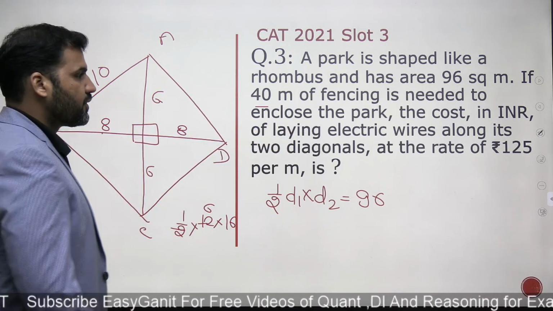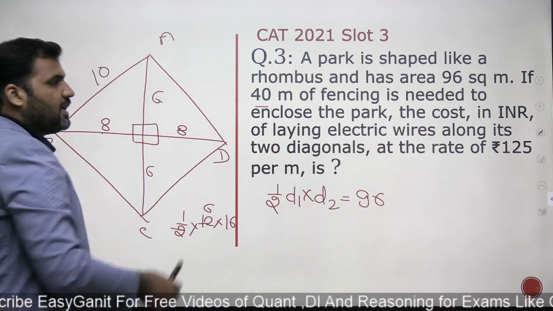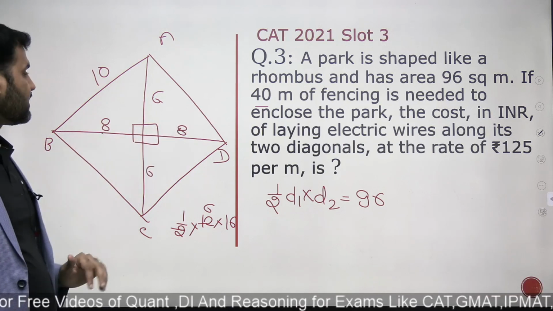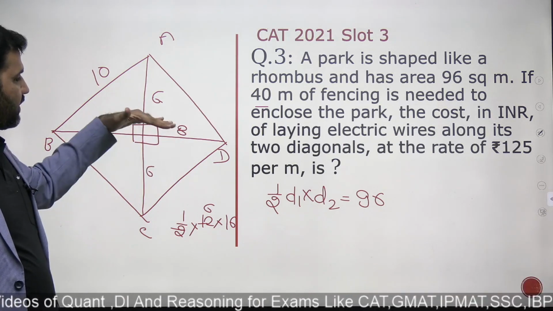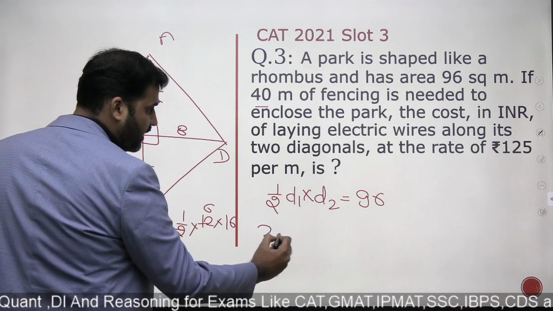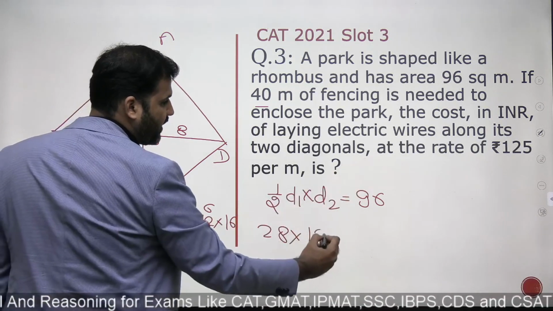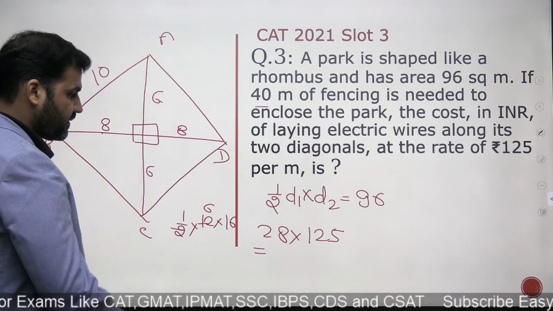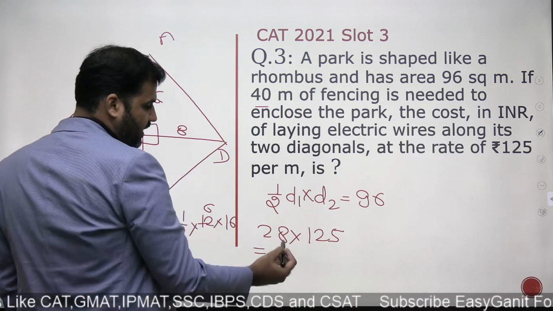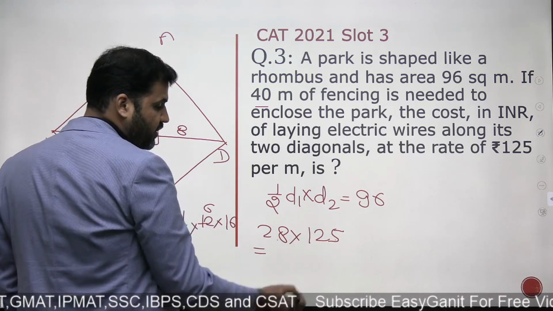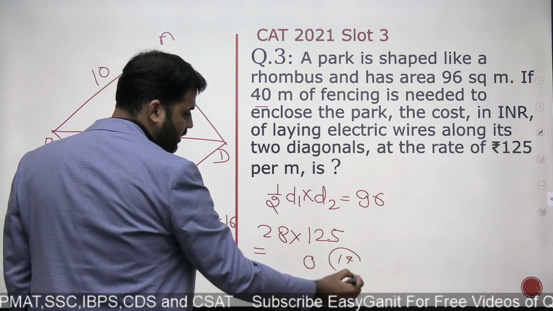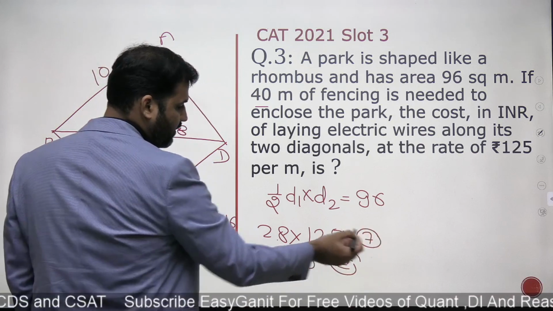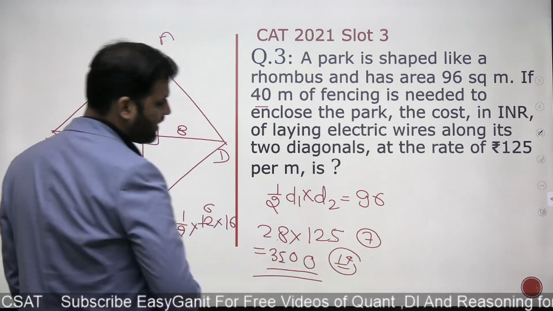If the wiring cost is 125 per meter, what will be the cost of the electric wire if I do the fencing along the diagonals? The total diagonal length will be 12 plus 16, that is 28. And the cost is 125 per meter. So total cost would be 28 into 125. That is the correct answer to the question. Let's do the multiplication, right? 28 into 5 is 140, 0, carry 14. 28 into 2 is 56 plus 14 would be 70, 0, 7. 28 into 1 plus 7, 35. 3500 is the correct answer.